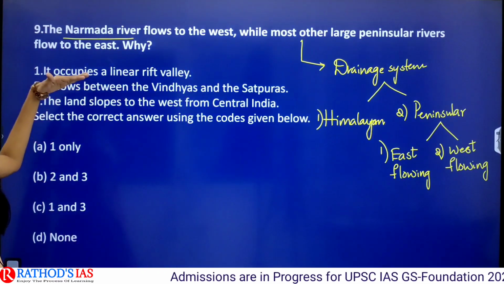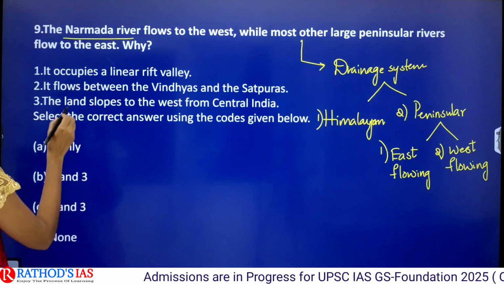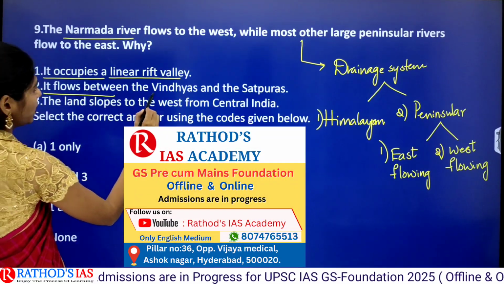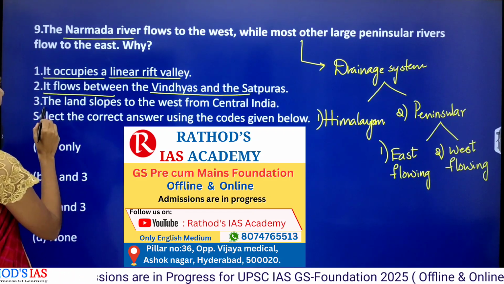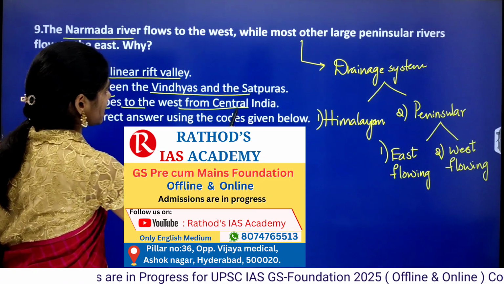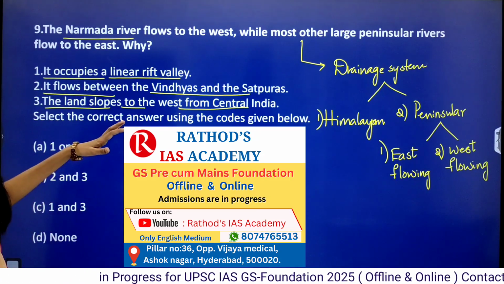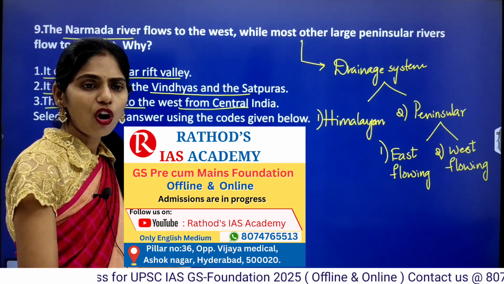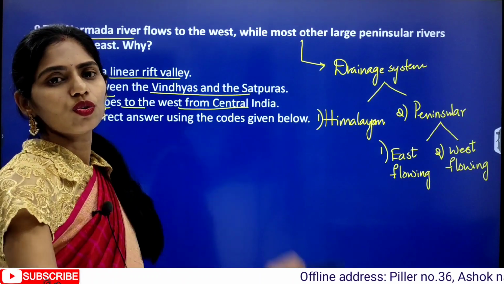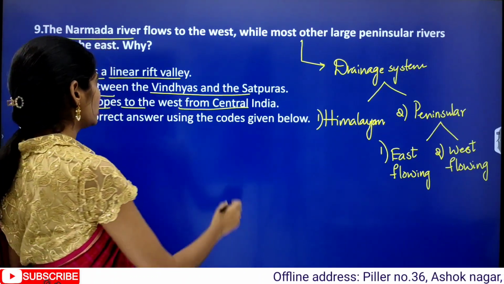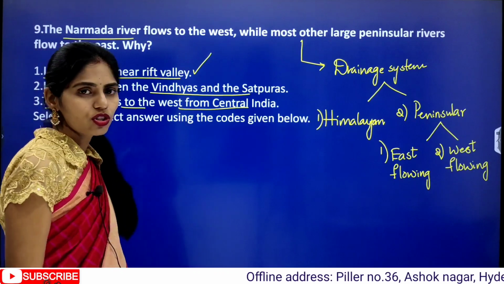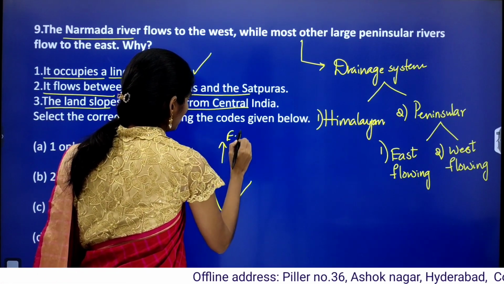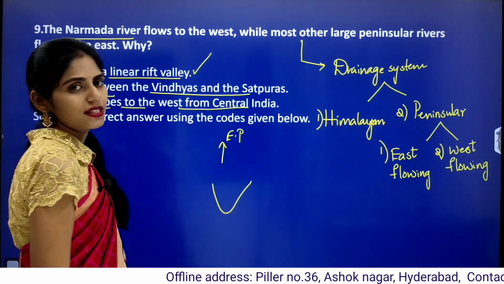So let us see the statements given. First one is it occupies a linear rift valley. This one is it flows between Vindhyas and Satpuras, and the land slopes to the west from central India. So this river which flows in the linear rift valley is formed because of the movement of Indo-Australian plate towards Eurasian plate. So this first statement is correct.